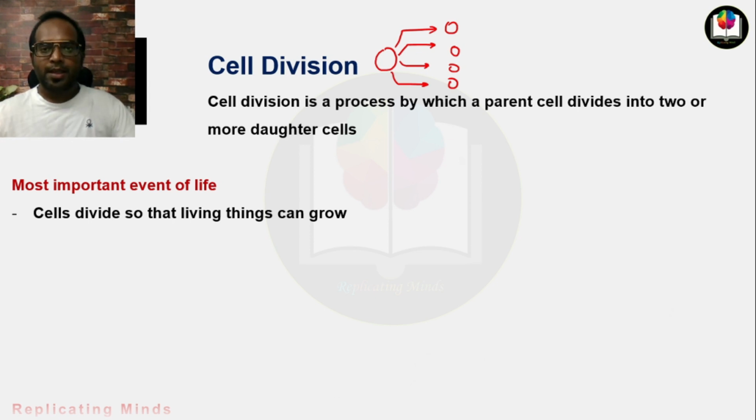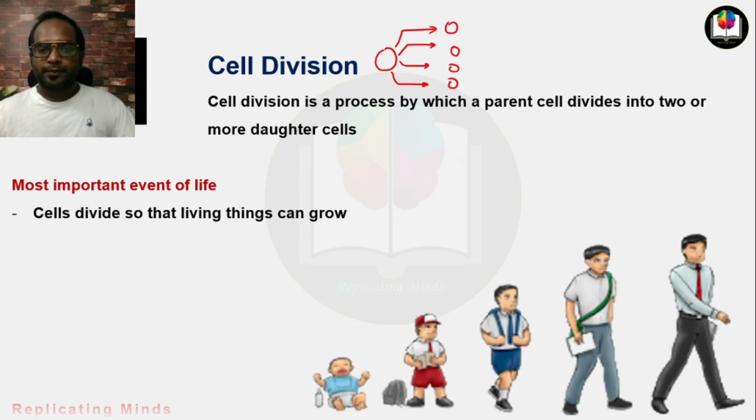From the time of birth we continue to grow over the years, and this is possible only because of the increasing number of cells in our body.